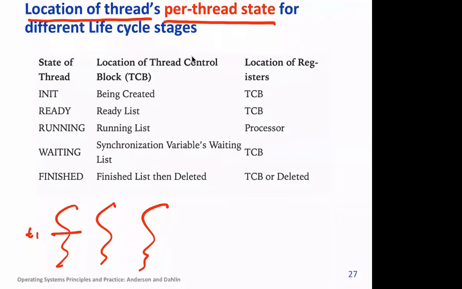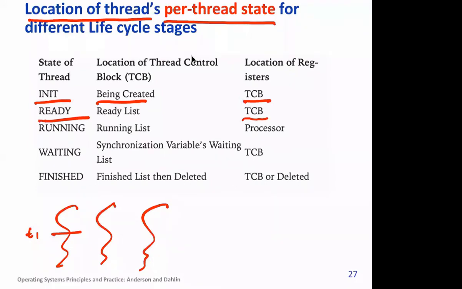So what will be that per thread state? When a thread is in init state, it is being created, and the TCB will be created with some initialized values. When the thread is ready, it is ready to run, so all the register values etc. are there in the TCB.